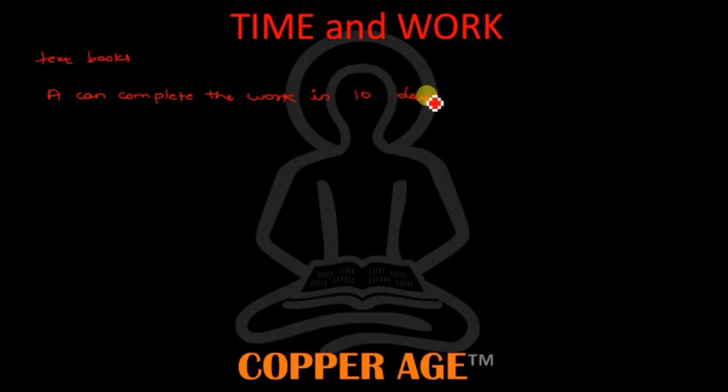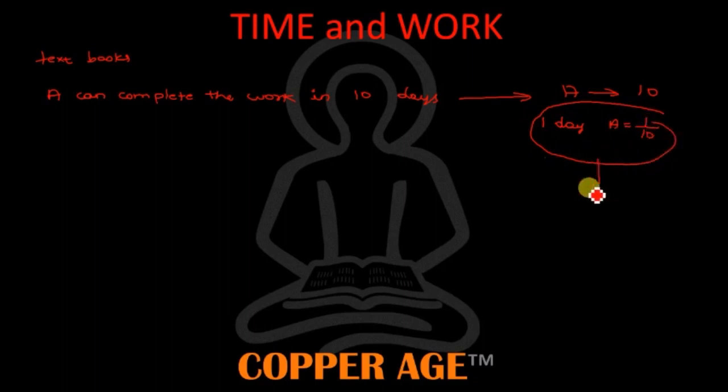In the textbook they explain that if A takes 10 days to complete the work, then in one day A's work will be 1 by 10, and all these fractions pile up at the end. It will take a huge amount of time. At the end we get stuck somewhere in the calculation and the result is no answer.